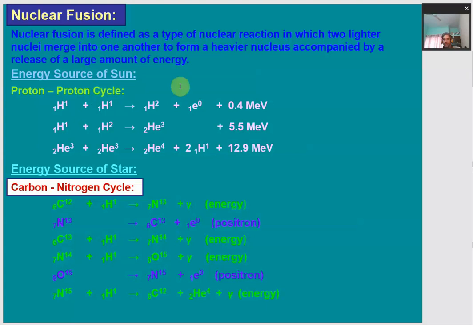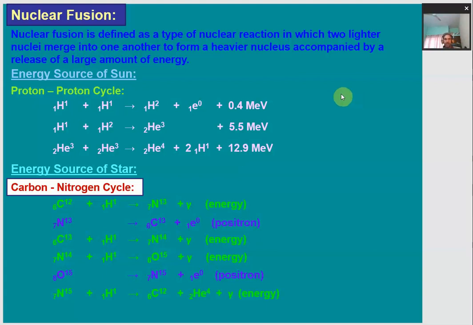So let me just recall it once again. What is nuclear fusion? In this kind of nuclear reaction, two small, lighter nuclei come close together to form a bigger, heavy, stable nucleus, with the release of a very large amount of energy. This nuclear fusion process is the main process which is happening and is the source of energy in the sun.